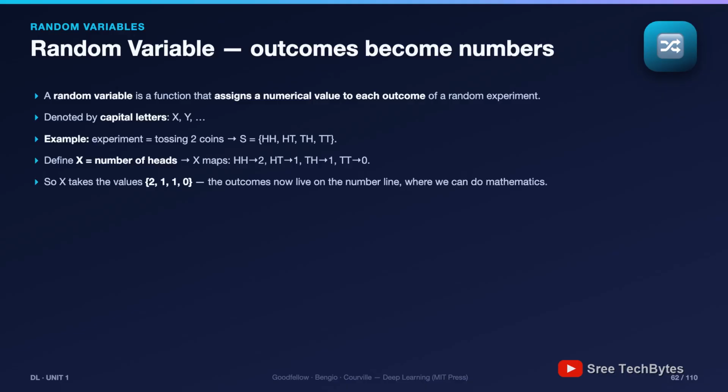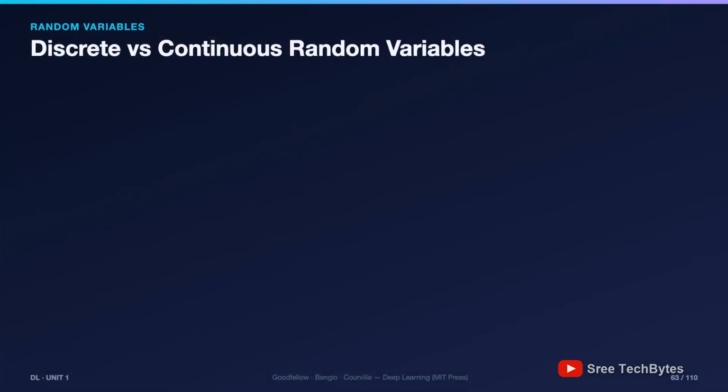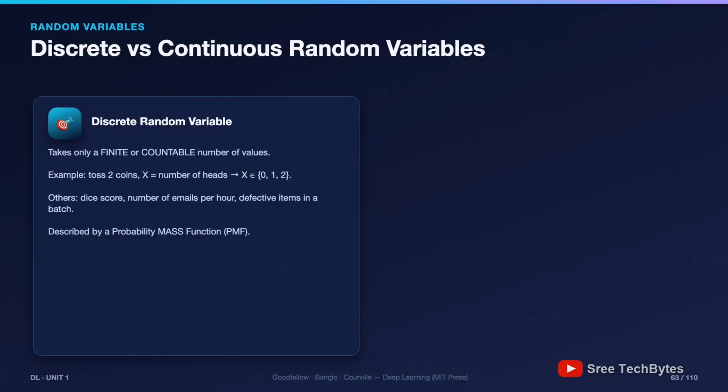The random variable is the bridge from raw outcomes to the entire toolkit of mathematics. Every neural network output is a random variable. For exactly this reason, numbers are computable. Random variables come in two species, and telling them apart takes one question: can you list the possible values?